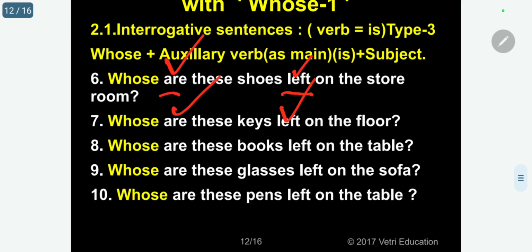Whose are these books left on the table? Whose are these glasses left on the sofa? Whose are these pens left on the table? In all the cases, "left" is a past participle, but the original verb is leave. So they are the main verb, and "are" is the auxiliary verb.